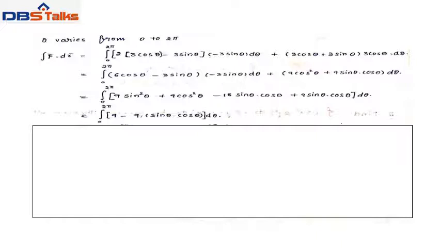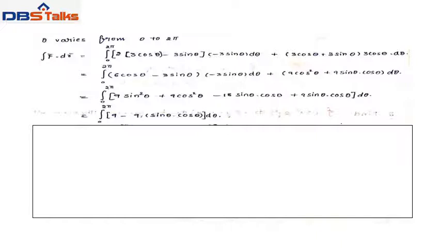So we want the theta limits. Theta varies from 0 to 2 pi. Given circle is x square plus y square equal to 9. This is a closed circle. In circle equation, we have to take limits 0 to 2 pi. That's why theta varies from 0 to 2 pi.